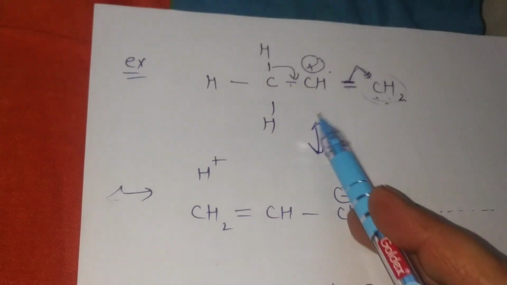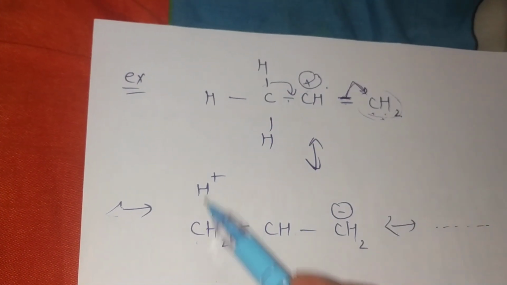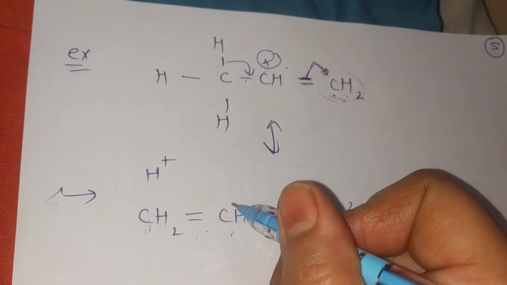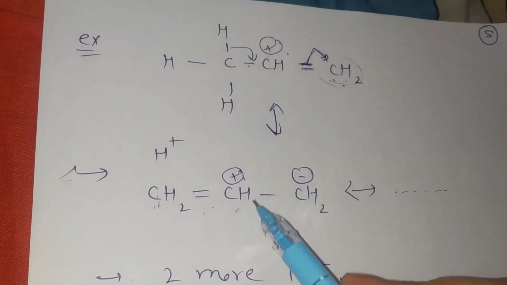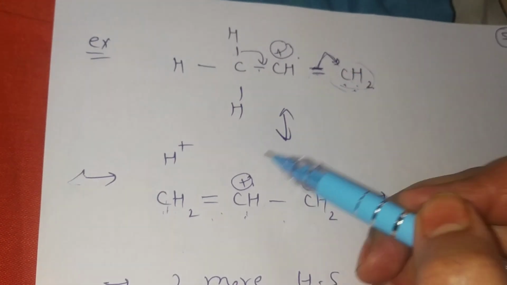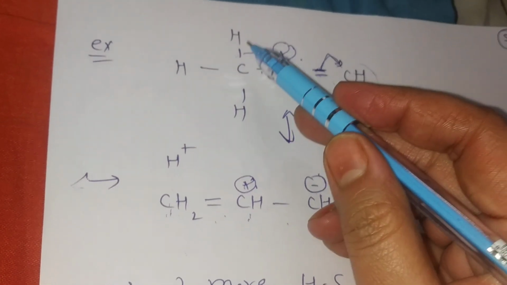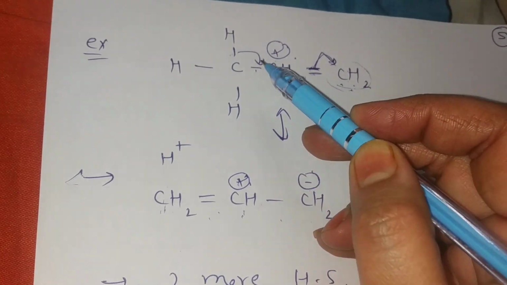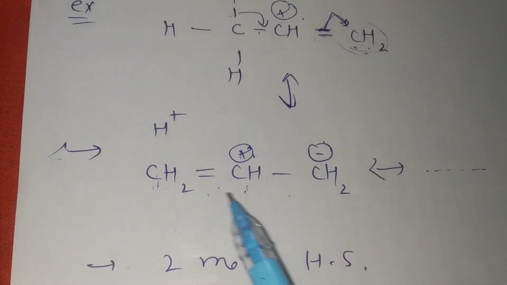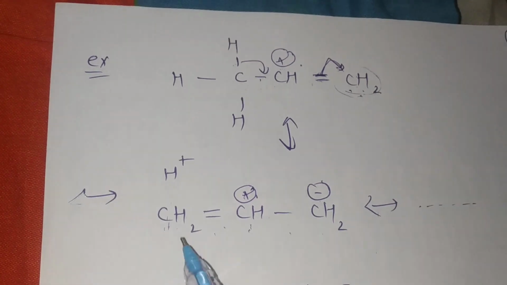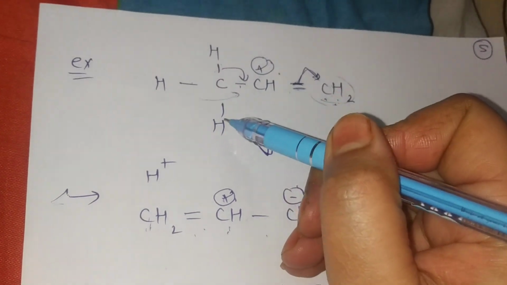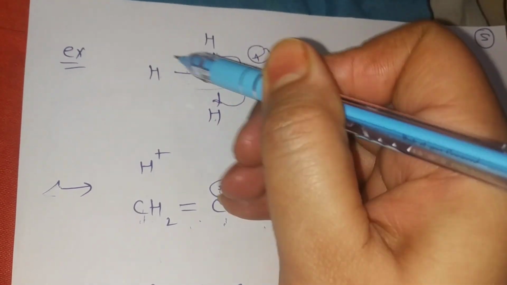Now see the structure. CH2, this is bondless, and CH2 double bond CH. Here I didn't put the positive charge. CH2 minus, the double bond shifts here as a minus charge, and here it is positive charge, and this C-H bond migrates to this carbon, between these carbons. Like this, students, two more structures are also formed. Next the C-H bond shifts here, and then the next third C-H bond shifts here.